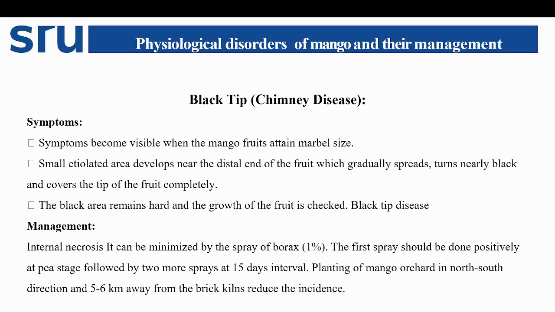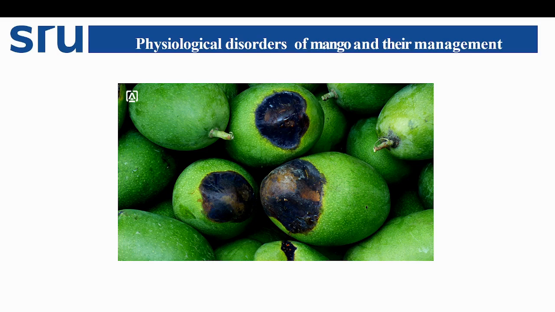Coming to management, it can be minimized with the application of borax 1%. The first spray should be done positively at the pea stage, followed by 2 more sprays at 15 days interval. We can also follow other cultural and mechanical methods to control the disease. Planting of mango orchard in north-south direction, 5 to 6 kilometers away from brick kiln, reduces the incidence of black tip disease in mango. These are the images representing black tip physiological disorder in mango.